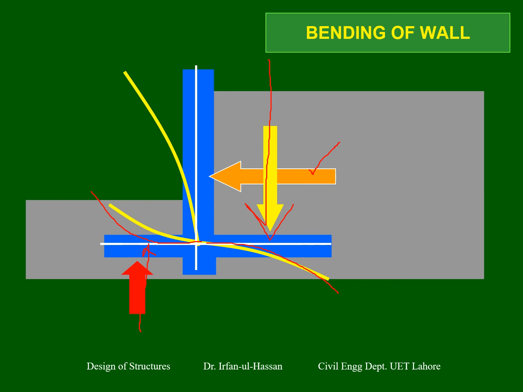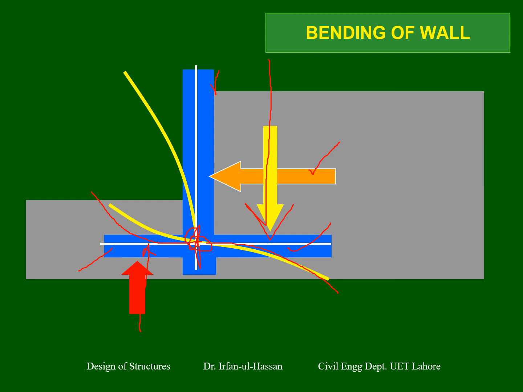That's why it's called a cantilever retaining wall, because all the parts of this retaining wall, the stem, the heel, and the toe, are behaving like cantilevers. So one side is fixed for all these components, and the other side is free. So tension on the backfill side for the stem, tension on the top side for the heel, and tension on the bottom side for the toe is developed. We have to design this retaining wall, and the main steel will be provided on the tension side.